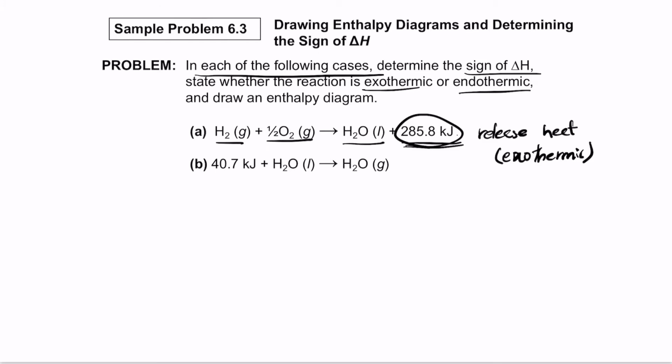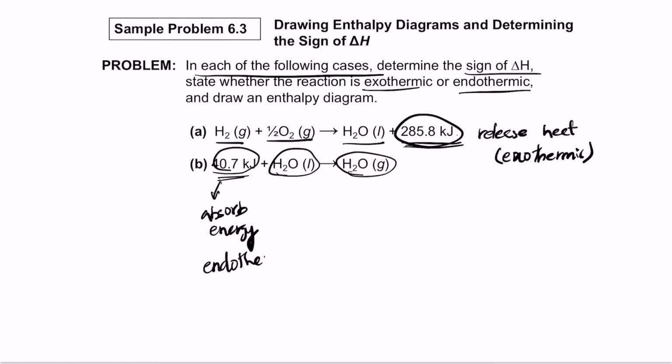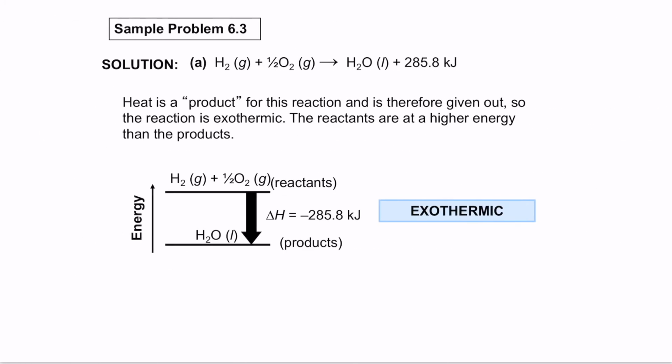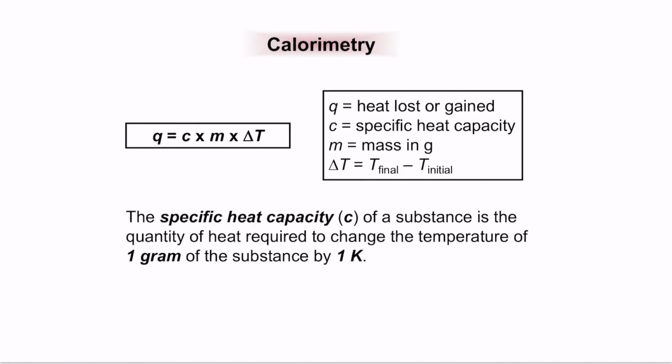In the second reaction, it first absorbs energy and takes liquid water and converts it to gas, which means that here it's absorbing energy, so this is an endothermic process. So if the energy is on the reactant side, it means it's an endothermic process. If the energy is on the product side, it's an exothermic process. So this is the difference that we can use to judge.